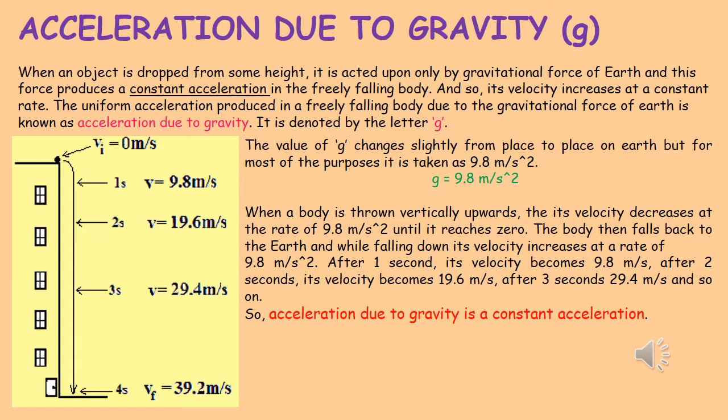So this way we can keep on adding. In the 5th second it will be 39.2 plus 9.8. This way the velocity keeps increasing, but every second the velocity is increasing by 9.8 meter per second, and that's why it is known as constant acceleration or constant increase in the velocity. So acceleration due to gravity is always constant.